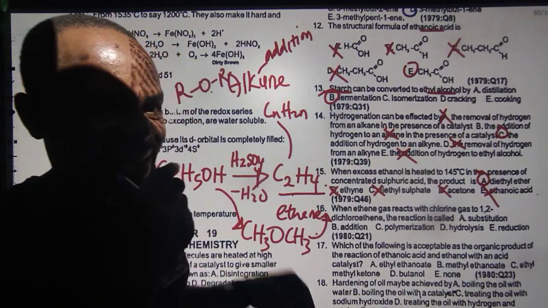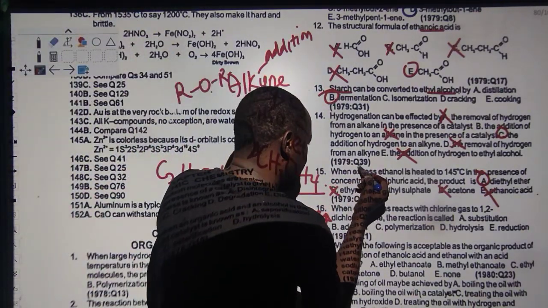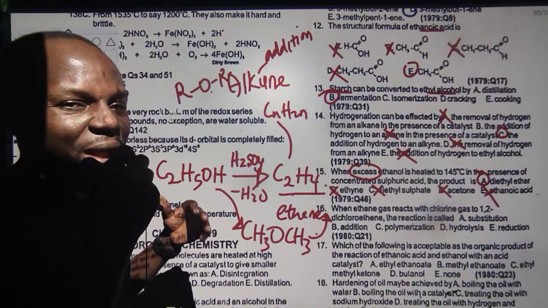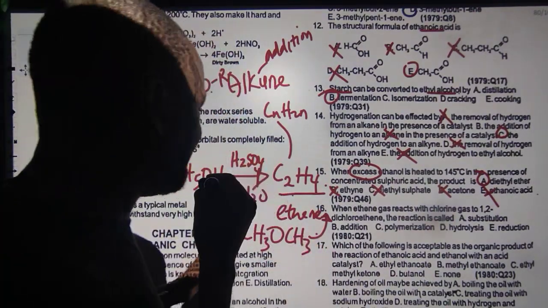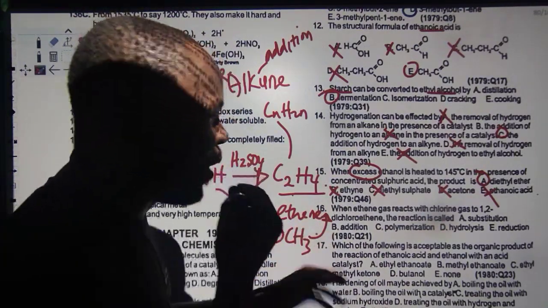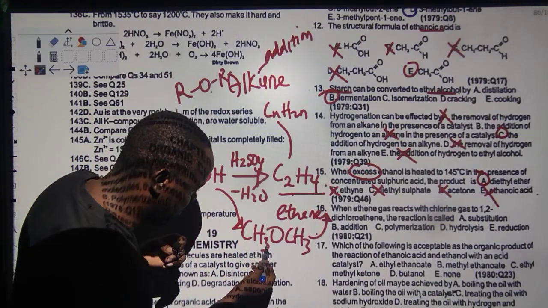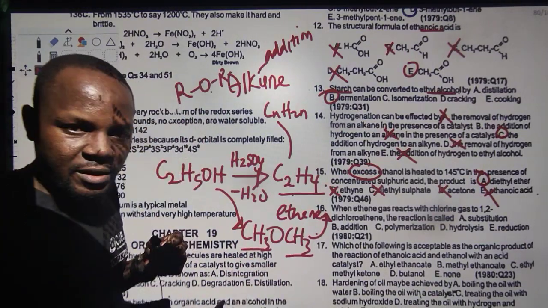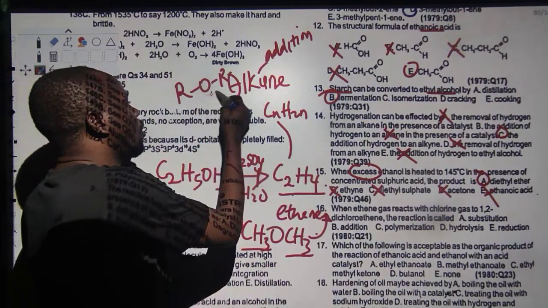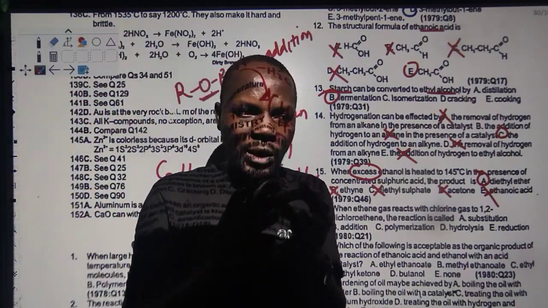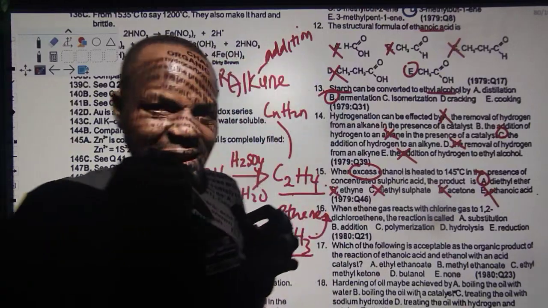Now, when the ethanol is in excess, another key point. When limited ethanol is heated, the final product is ethene. When excess ethanol is heated, the final product is dimethyl ether. You can see, everybody knows this is methyl, this is methyl. What we call ether is when the functional group in between is O. So anything that has an ordinary O in between is called ether.